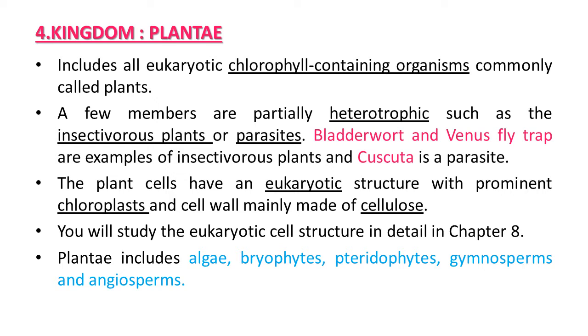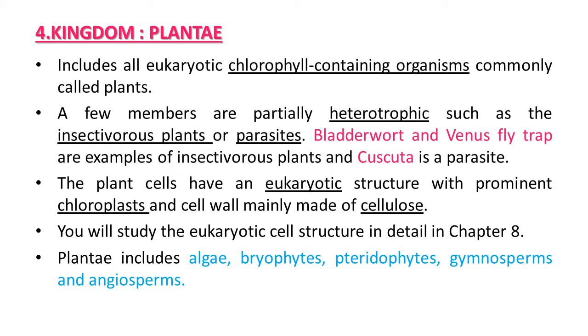Majority of plants are autotrophs. They can fulfill the requirement of nutrients by the photosynthesis process due to the presence of the green color pigment chlorophyll. But over and above this, some plants are also heterotrophic, like insectivorous plants. It means they depend on insects for their nutrient requirement, and some are parasites. Parasite plants depend on their host for their nutrition requirement.